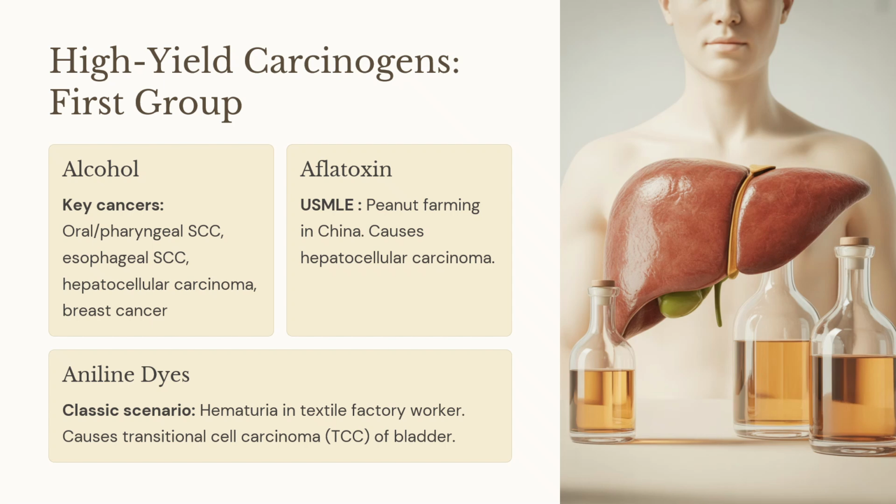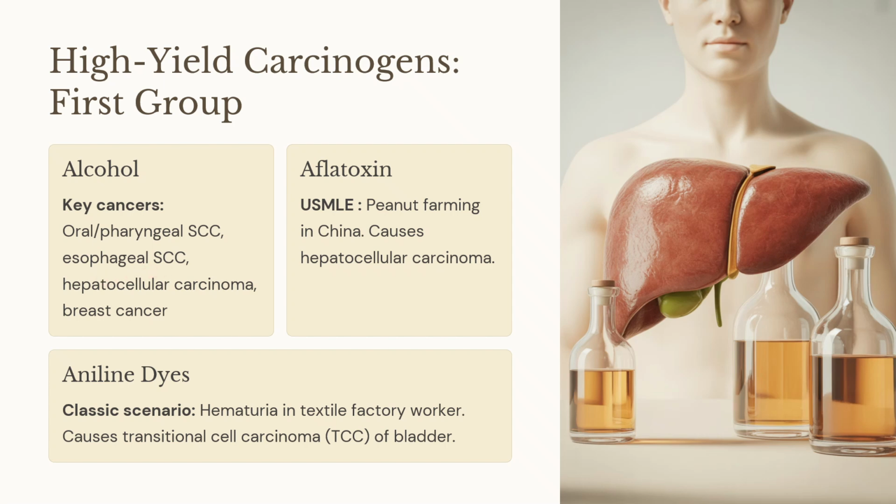In addition to it, it can also result in oral or oropharyngeal squamous cell carcinoma as well as esophageal squamous cell carcinoma. So you can remember this: the alcohol first enters the oropharynx and then the upper part of the esophagus. So alcohol can result in oropharyngeal squamous cell carcinoma as well as esophageal squamous cell carcinoma.